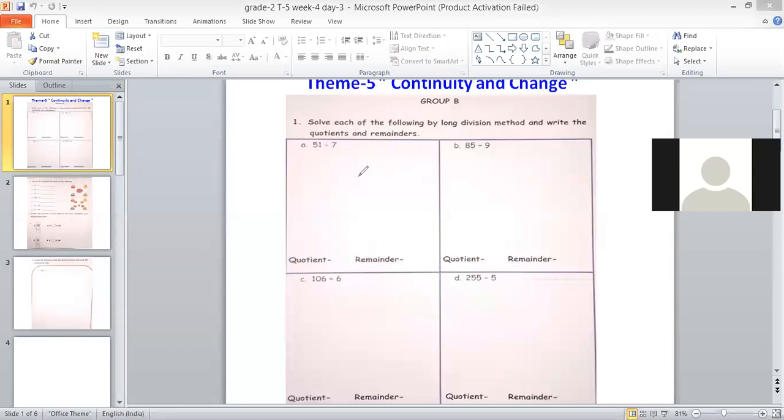Now, what you have to do, you have to solve these questions by long division method, and then you have to write the quotients and remainders. Quotient you already know. Now, what is remainder? Let us see. First, we'll solve this question, and then we'll get to know what is remainder. So now, the first bit question is